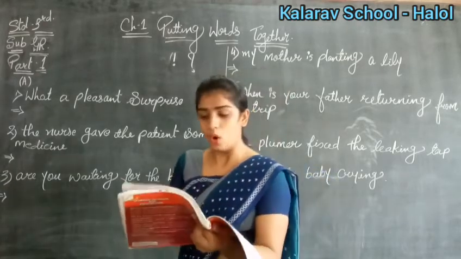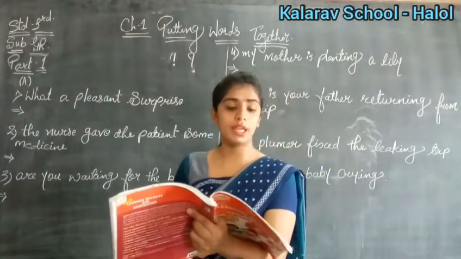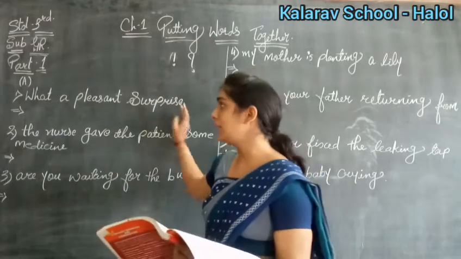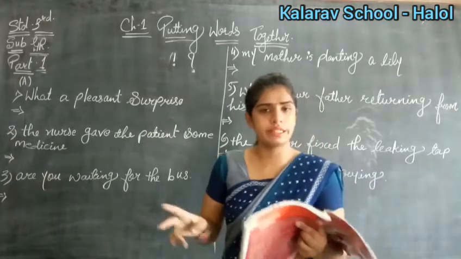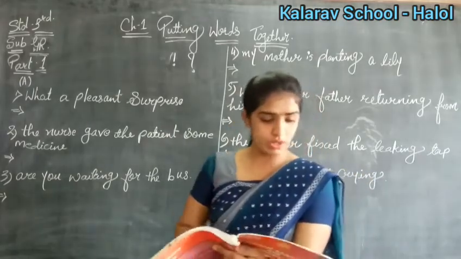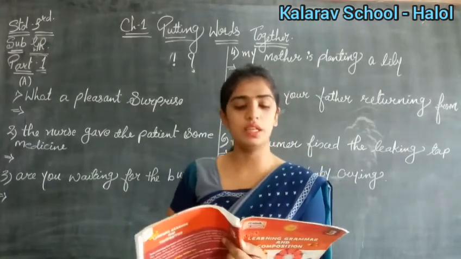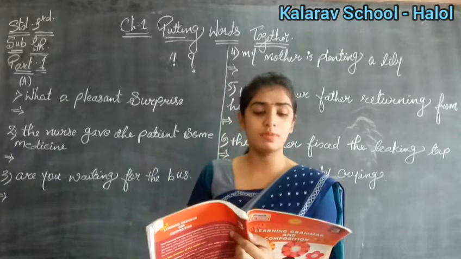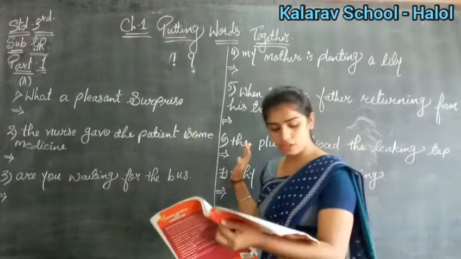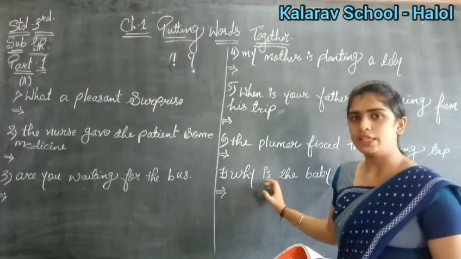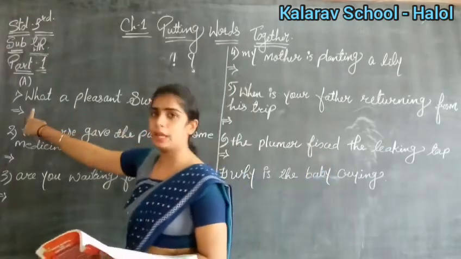Clear after this? Okay, again we will learn subject and predicate in the next lecture. Just now, see on page number 2, what is Exercise A? Okay, today we are just going to learn Exercise A. Okay, next lecture we will learn again about subject and predicate. Now see what is given on page number 2. Exercise A: Rewrite the sentences using capital letters, full stops, question marks and exclamation marks. Okay, so these are the sentences given to you. Okay, 10 sentences are given. Yes. So in those sentences, what do you have to do? You have to write the first letter in capitals.